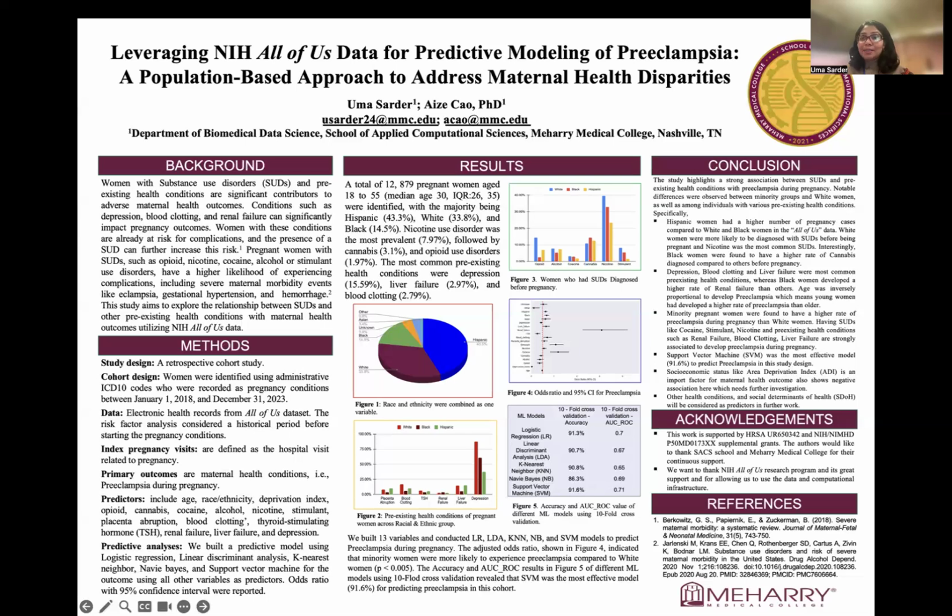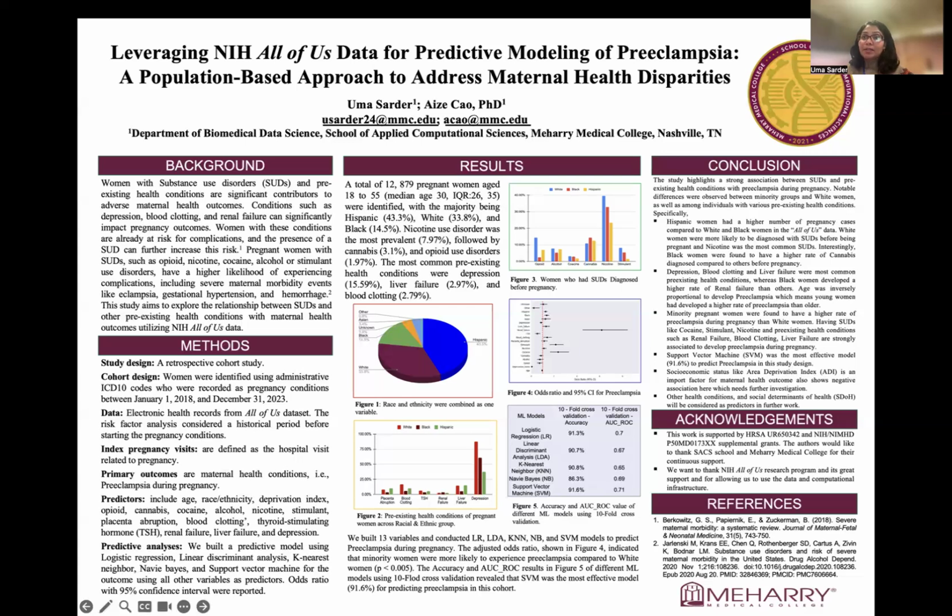The key findings from our analysis were that minority women, especially Hispanic and Black women, are at higher risk of developing preeclampsia compared to white women. And substance use disorder prevalence varies across demographics, with white women more likely to be diagnosed with nicotine use disorder before pregnancy, while Black women showed higher rates of cannabis use.